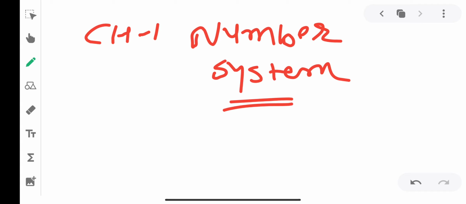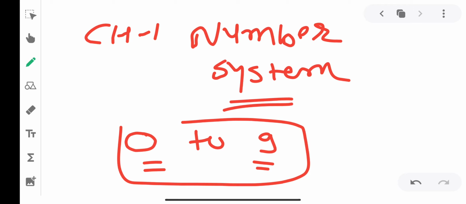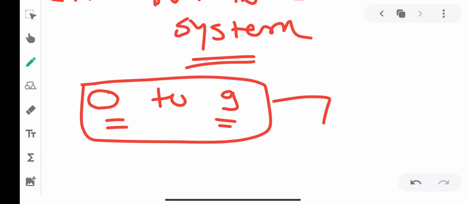It means the system of numbers. You know that we have only 10 digits, right? From 0 to 9: 0, 1, 2, 3, 4, 5, 6, 7, 8, 9. There are 10 digits we have. Out of these 10 digits, we are forming infinitely many numbers.